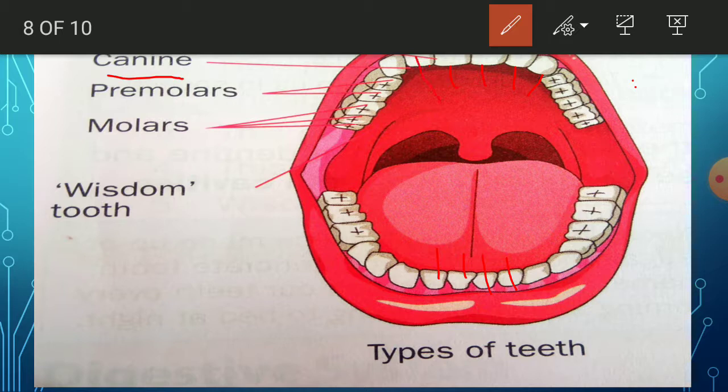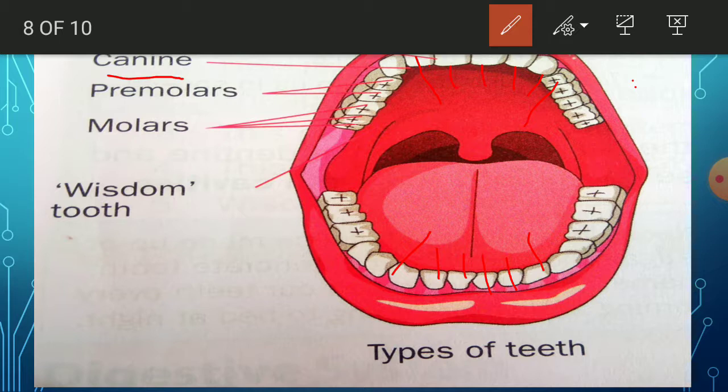That is this one, this side one, here one, here one. Upper jaw and lower jaw. Upper jaw contains 2 canines, lower jaw contains 2 canines. That is beside the incisors.